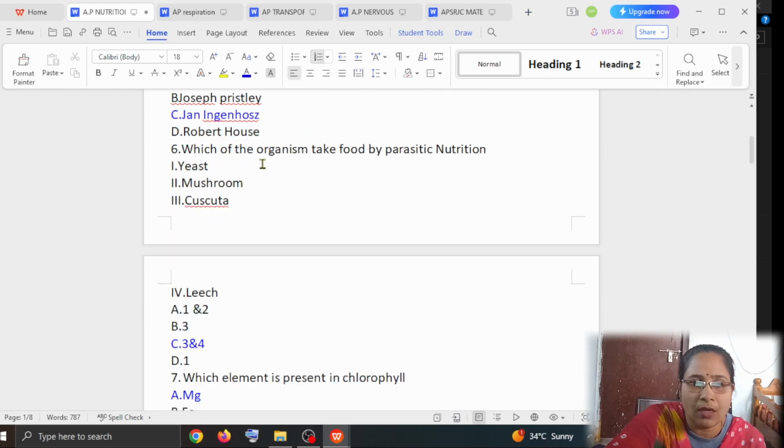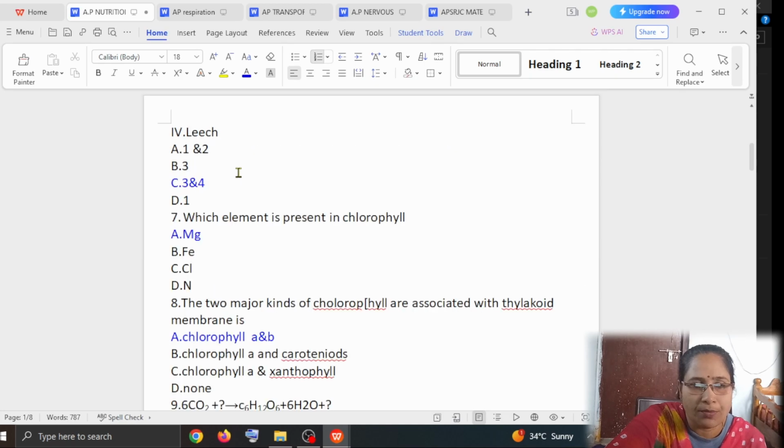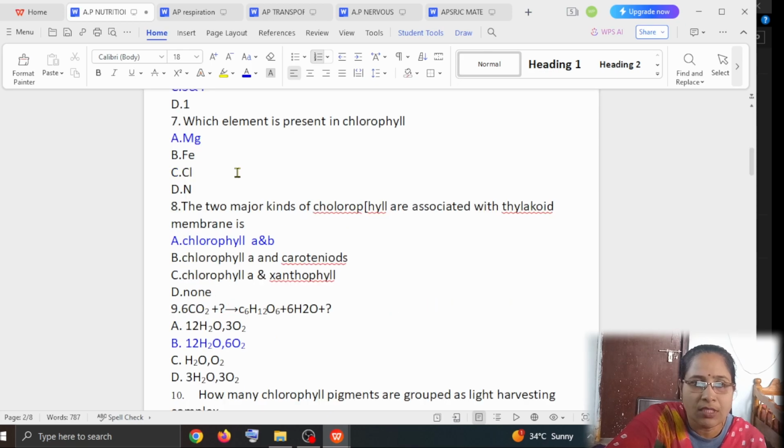Which of the organisms take food by parasitic nutrition? Yeast, mushrooms, cuscuta, and leaves. This is a multiple choice question. In this, the options are: option A 1 and 2, option B 3, option C 3 and 4, option D 1. The answer is 3 and 4. The 3 and 4 is cuscuta and leaves. The next question is, which element is present in chlorophyll?